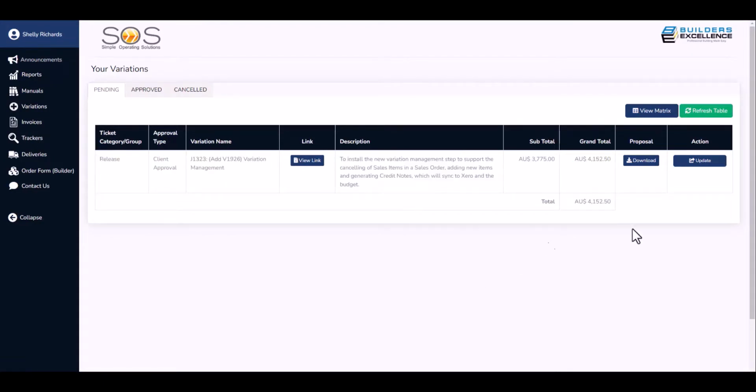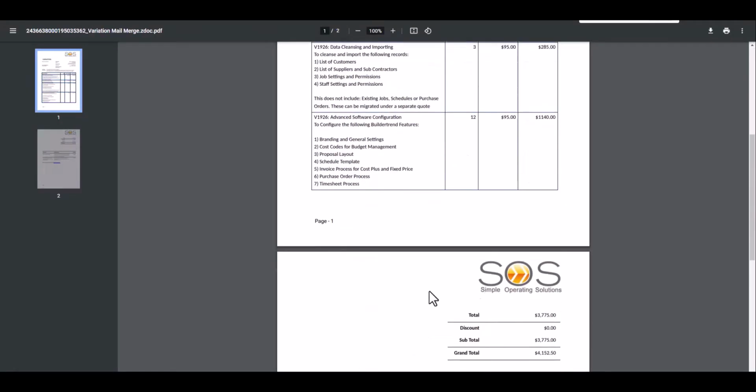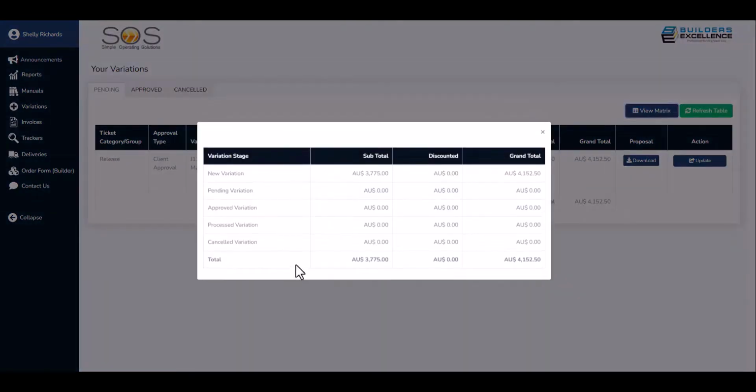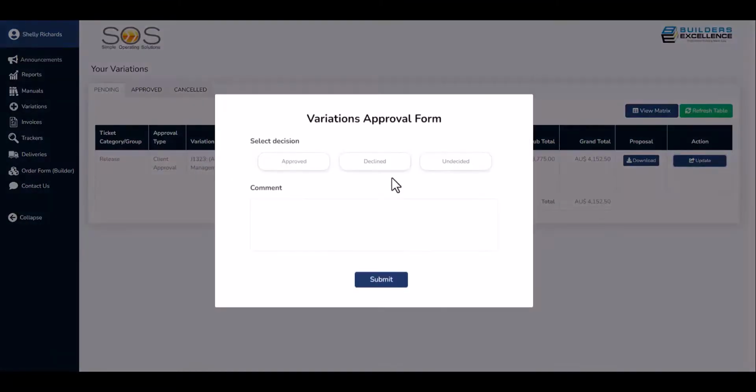So in here, I can download the same PDF that I showed you in CRM. So that instantly syncs to the portal. Here I can click on the link that can go to one of the manuals. It could go back to Zoho project tickets, wherever you want that link to direct to. That's just pulling from your CRM. And over here in the view matrix, I can see the summary of variations on this client's account. And finally, if I click on this update button, I can now decline, say I'm undecided, or I'm going to approve it. Click on submit.